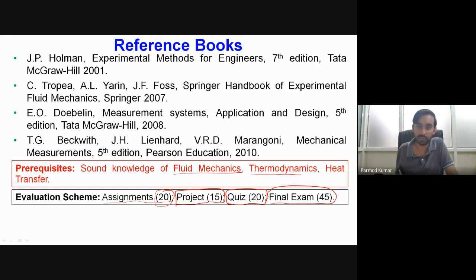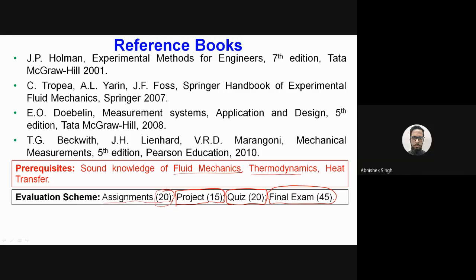Does anyone have any issue with the evaluation scheme, or any confusion you want clarified? Sir, will the quiz be MCQ type or subjective? Can you repeat once again? Will the quiz be objective or subjective type?